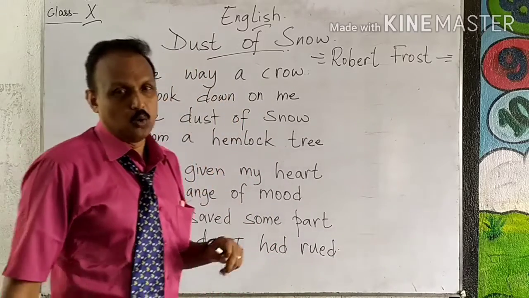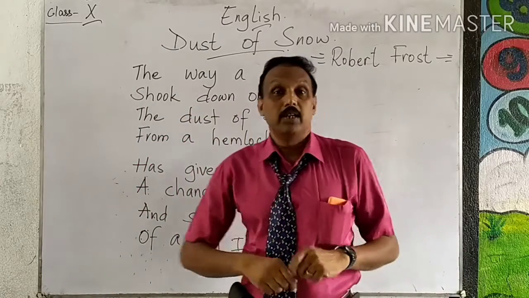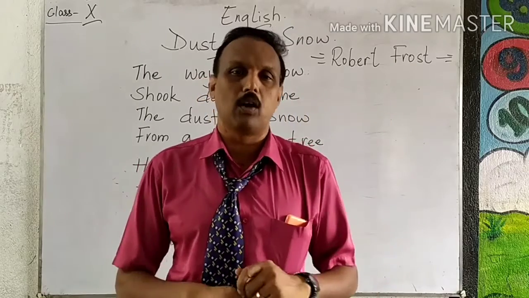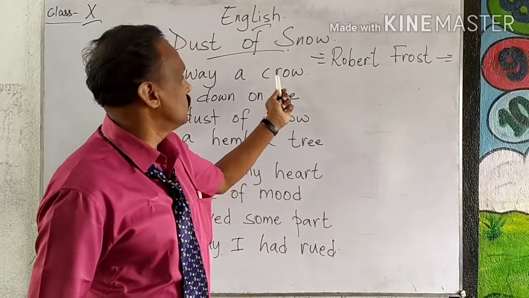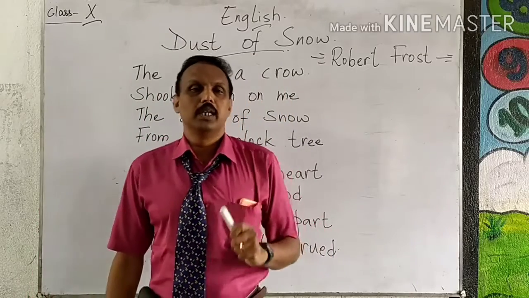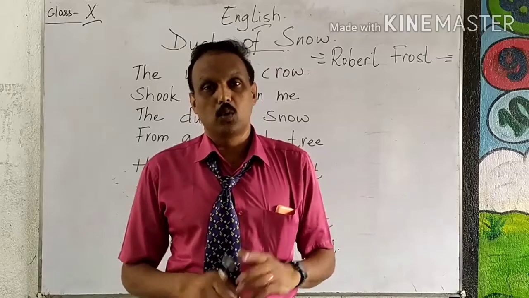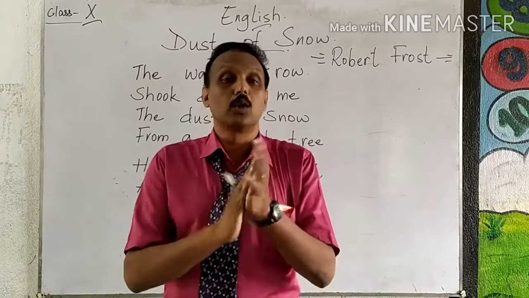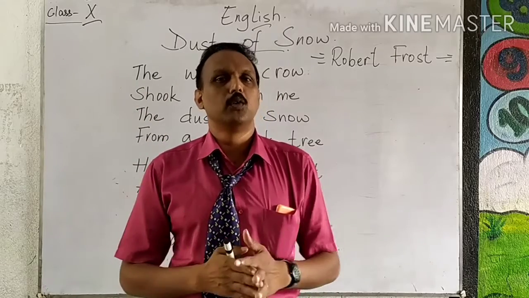The way a crow shook down on me. See, which bird has been used? When we talk about beautiful things, we talk about a peacock, because it is a very beautiful bird. Here the poet has used a crow. In India, what does a crow signify? Crow signifies death. Whenever somebody dies, we call the crows and offer them food. We clap our hands. You might have noticed it.